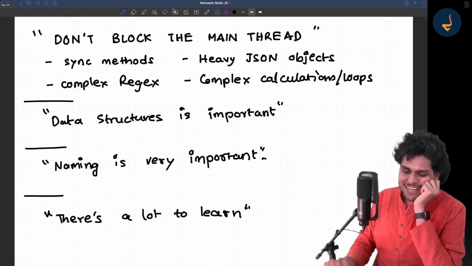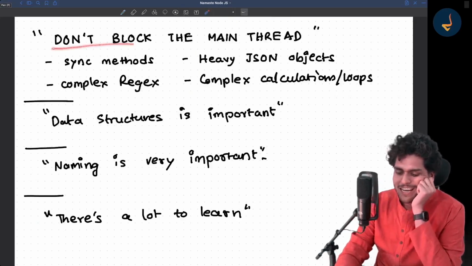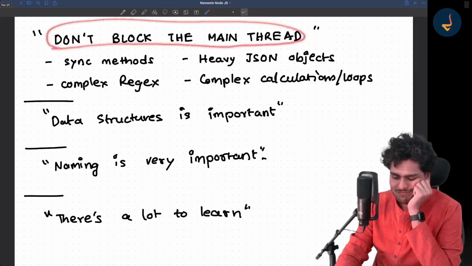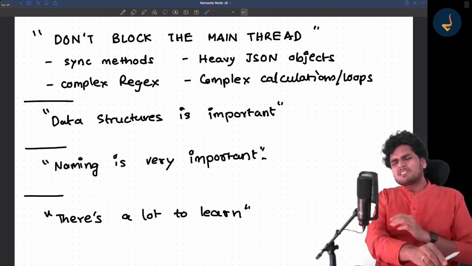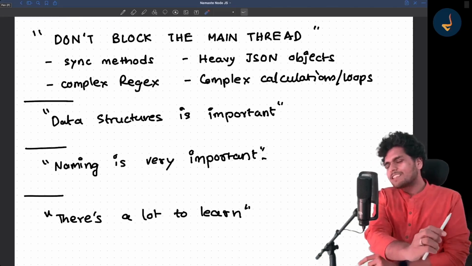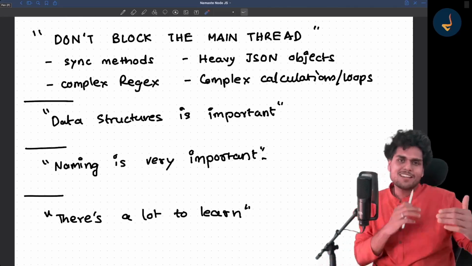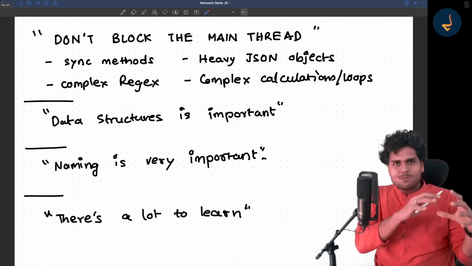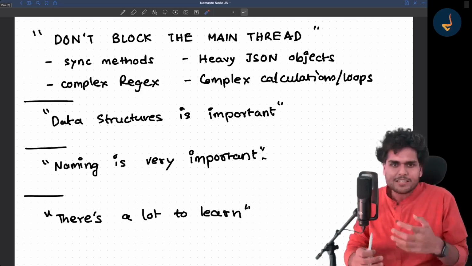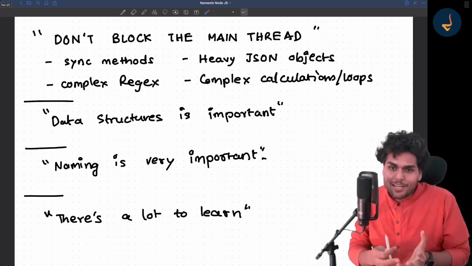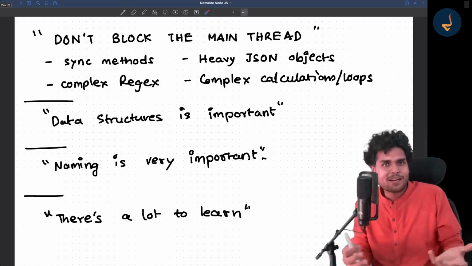So the first learning is, there are a few learnings that I have kept for you all. Never block the main thread. And why am I telling you learnings? Because now there is no end to teaching you Node.js. I can teach you Node.js throughout my life and it will not end, because Node.js is very huge. The more you dig deep, the more curious you will be and the more you will feel that there is a lot more where I can dig deep. It's kind of like an infinite loop.